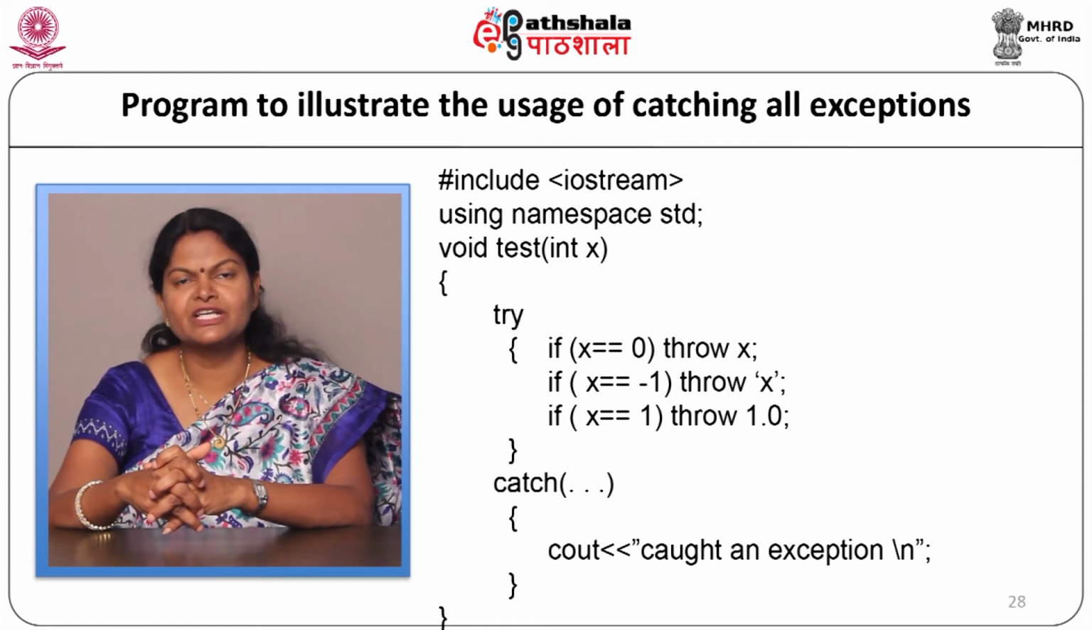Now, we are going to write a catch block, which is a generic catch block as catch, no parameters, and we are going to write the cout statement here as "caught an exception". Our block will end and our function will end.